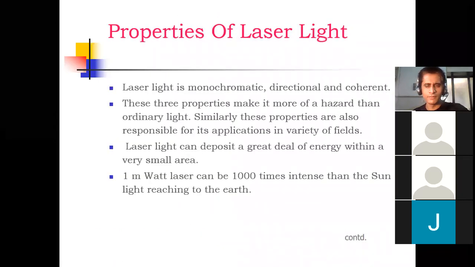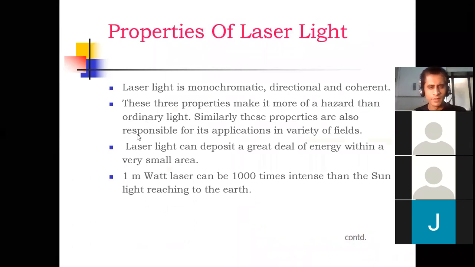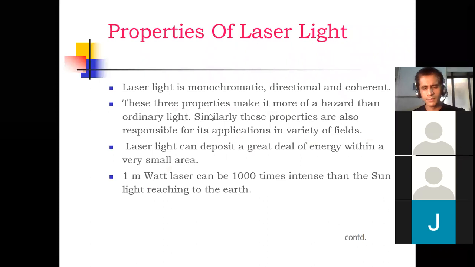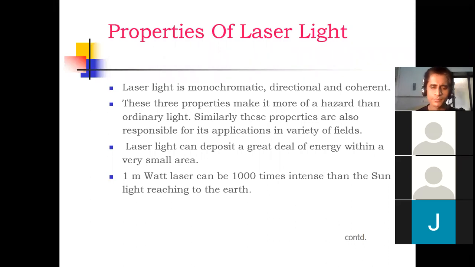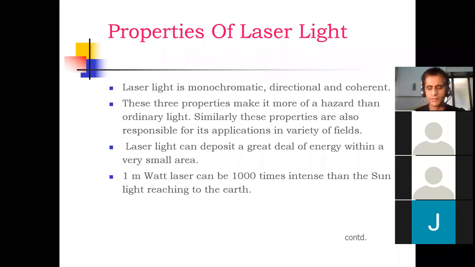Again, yes. Now I will focus on properties of light. See, laser light is monochromatic, directional and coherent. Due to these three basic properties, there are numerous different applications of laser light that we can use in different research areas, like industry or general purpose areas.